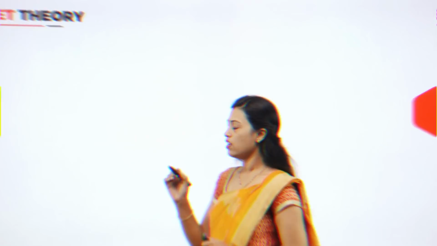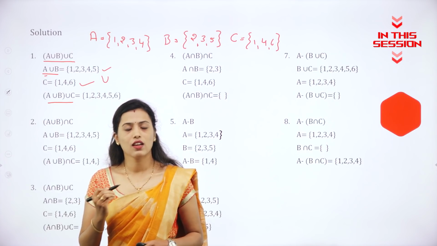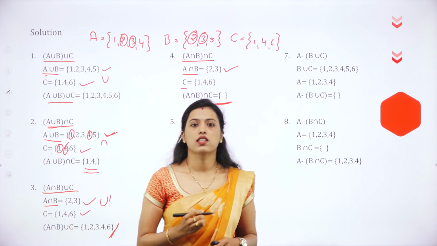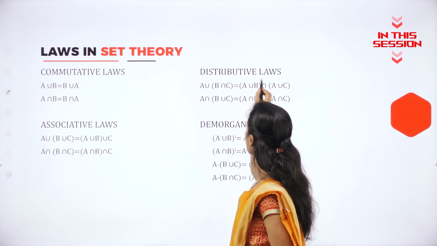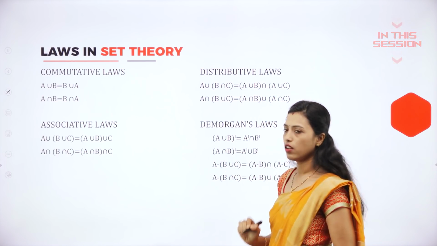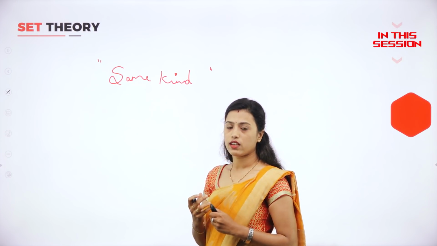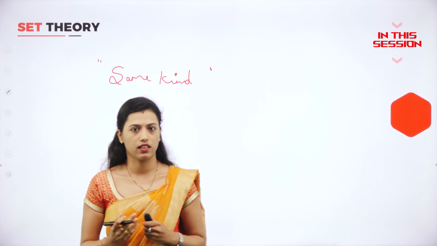A group of elements of the same kind is called a set. So A union B union C is 1, 2, 3, 4, 5 and 6. Null set means a set having no elements. Commutative law, associative laws, distributive laws and De Morgan's law. A collection of well-defined objects of the same kind is called a set.